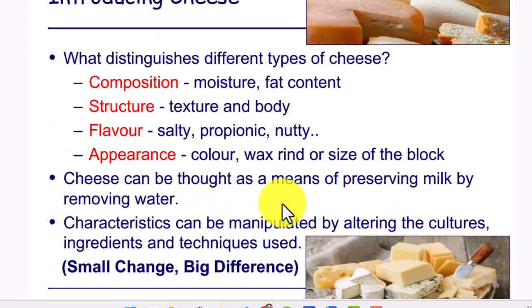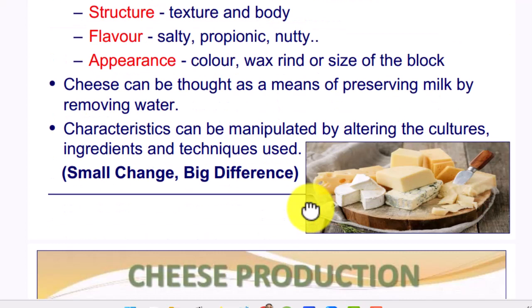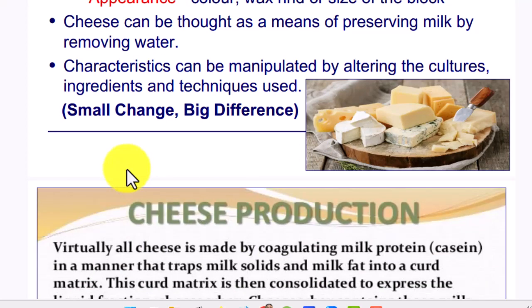Cheese, what distinguishes different types of cheese? Composition, moisture, fat content, structure, texture and body, flavor, salty, propionic, nutty, appearance, color, wax, rind, size of the block. Cheese can be thought of as a means of preserving milk by removing water. Simply, characteristics can be manipulated by altering the culture, ingredients, and technique.